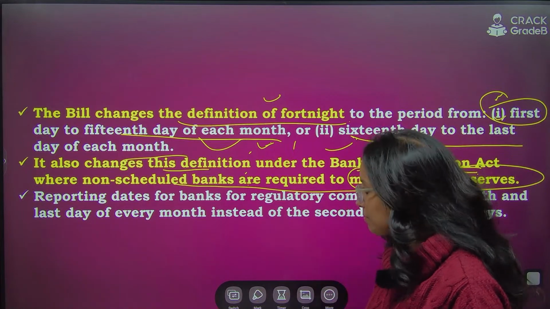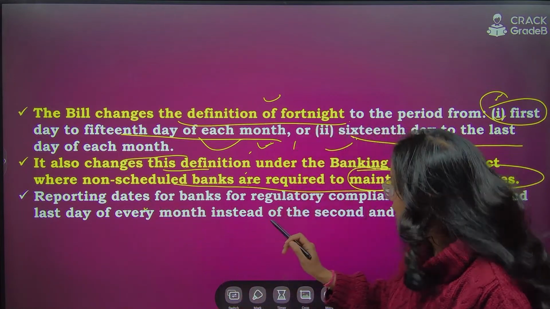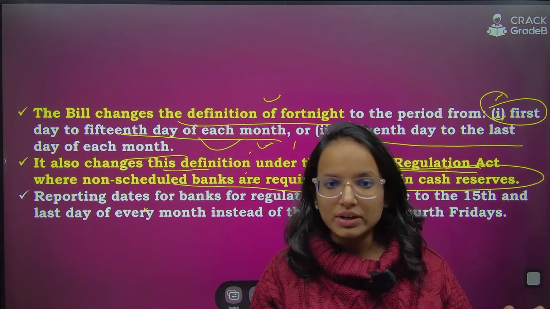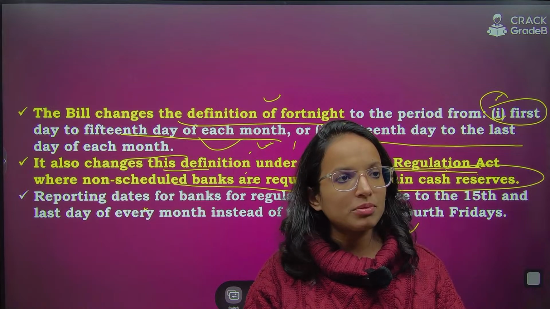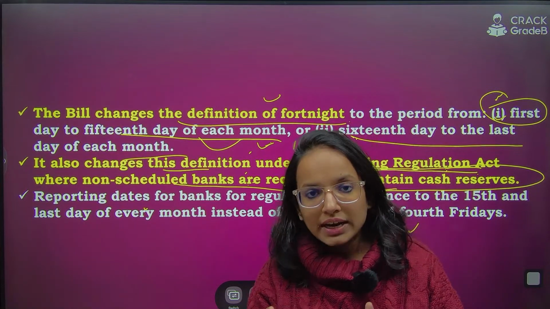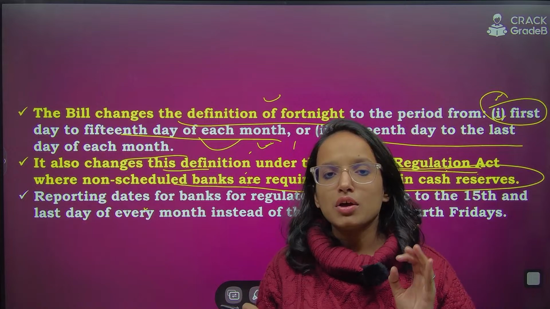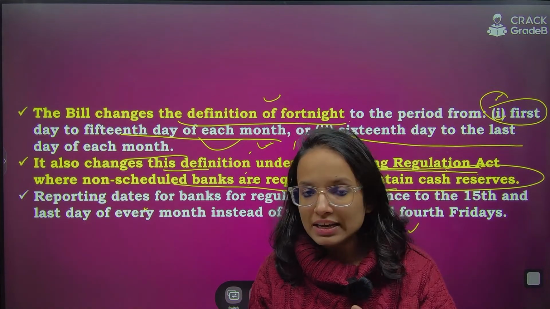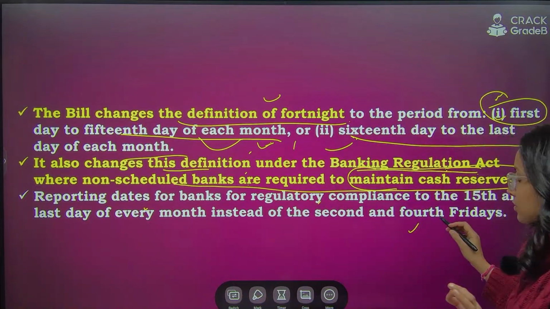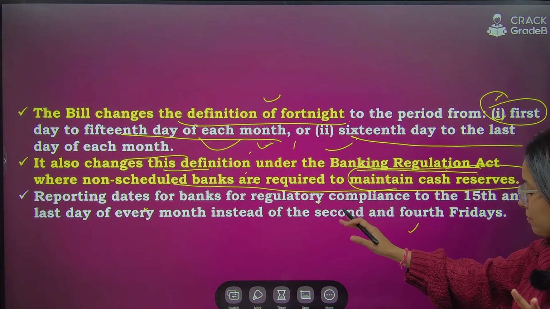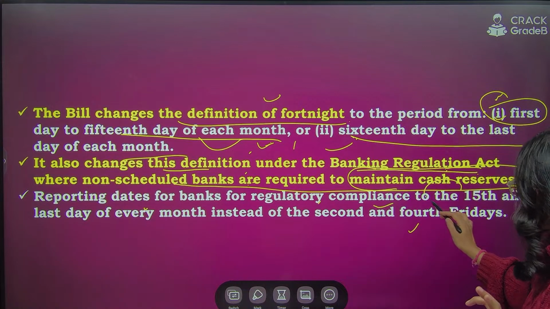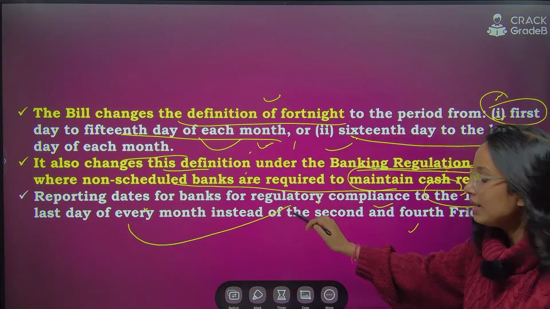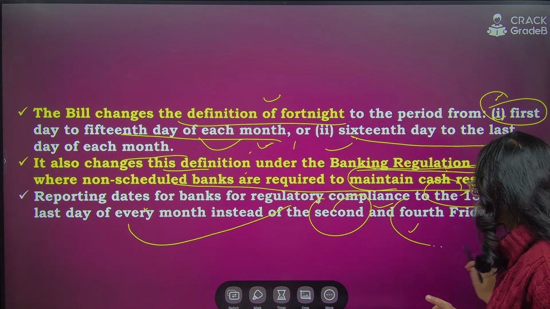Effectively now, what will happen is reporting dates for banks for any such regulatory compliance. If you have to maintain any balance fortnightly, if you have to report to the central bank or RBI fortnightly, any regulatory compliance which is mandating you to report on a particular day, say fortnightly, now the reporting dates for the banks for regulatory compliance will be 15th and the last day of every month, instead of second and fourth Fridays.